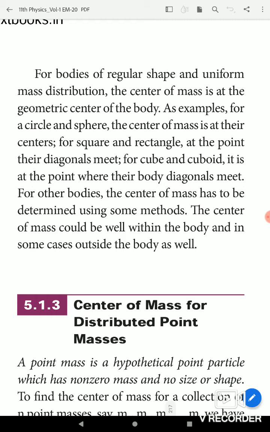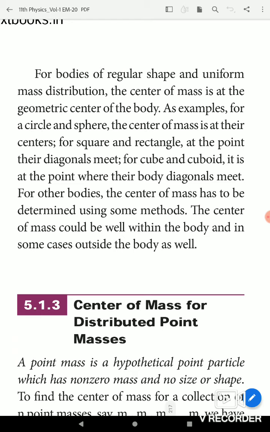For bodies of regular shape and uniform mass distribution, the center of mass is at the geometric center of the body. Examples are the circle and sphere. The circle's center of mass is the geometric center of the circle, and likewise for the sphere. For a square and rectangle, it is at the point where their diagonals meet. For a cube and cuboid, it is at the point where their body diagonals meet.